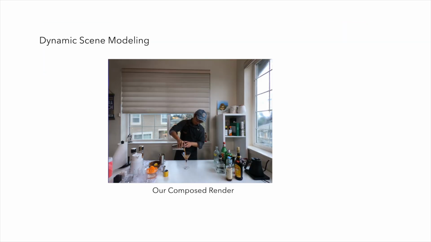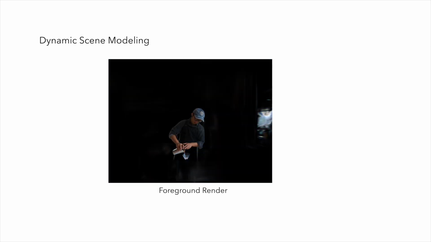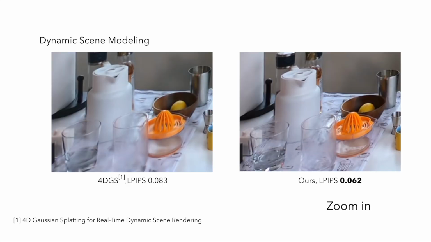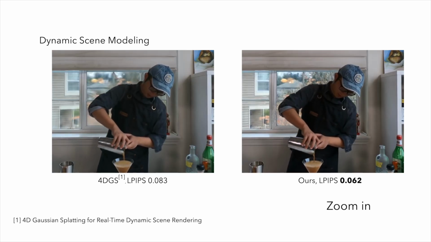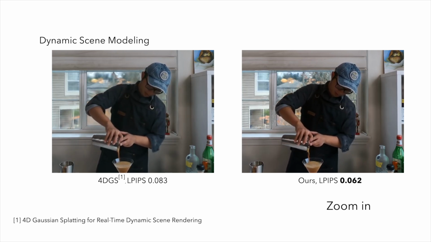Moreover, for dynamic scene modeling with DeGauss, we obtain a decoupled foreground dynamic Gaussian and background static Gaussian hybrid representation. Compared to 4DGS, our method renders at higher FPS, as our method largely reduces the number of Gaussians in the computationally expensive deformation stage with dynamic static decomposition. In the zoomed-in view, we show that our method reconstructs finer static details and mitigates the oversmoothing in modeling dynamic Gaussians with our dynamic static decomposition, which leads to consistently better perceptual scores on the test set.